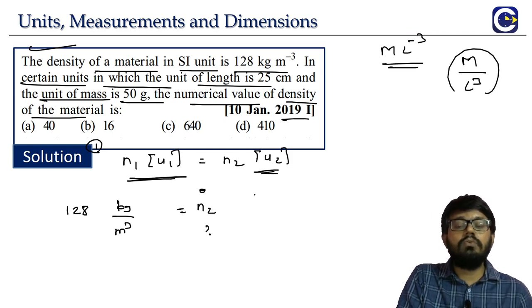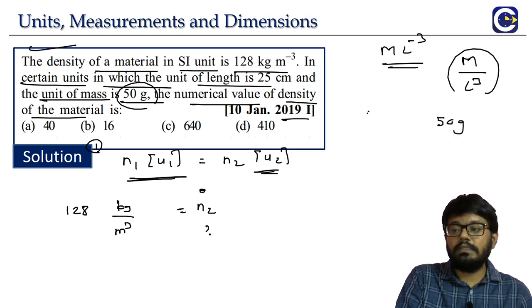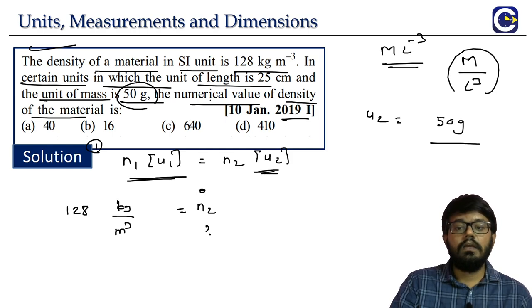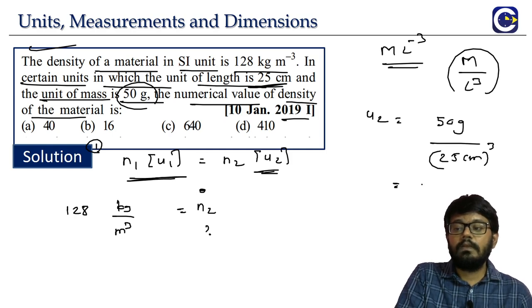But what about the U2? What is the unit value? The unit of mass is 50 grams, so 50 grams is the U2, divided by the unit of length, 25 centimeter, the whole cube. 50 gram by 25 centimeter the whole cube means 25 into 25 into 25 centimeter cube.